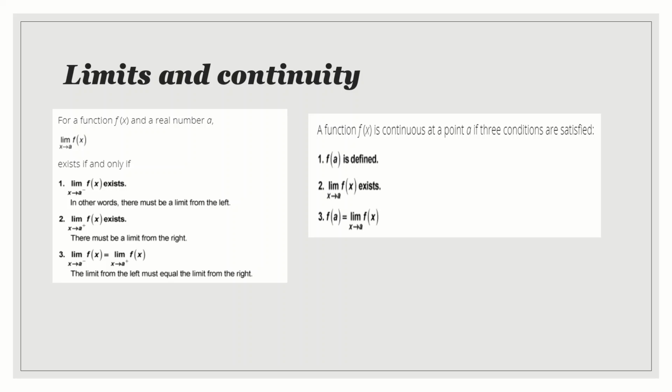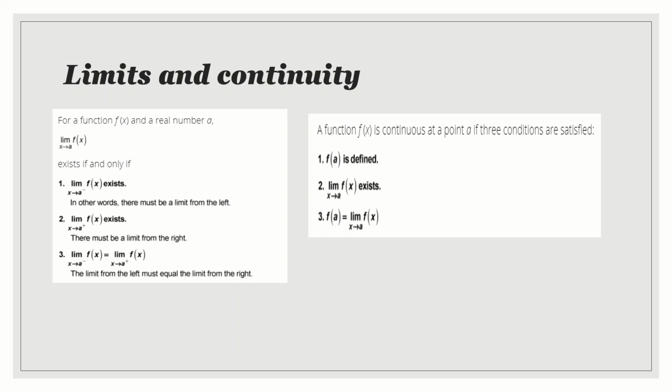How do we prove a limit, as in class 11, for a function f of x and a real number a? The limit as x tends to a of f of x exists if and only if we find the value of the left hand limit and the value of the right hand limit. If both are equal, only then you can say that the limit exists over there. If not, we will say that there is no limit, that is, the limit does not exist.